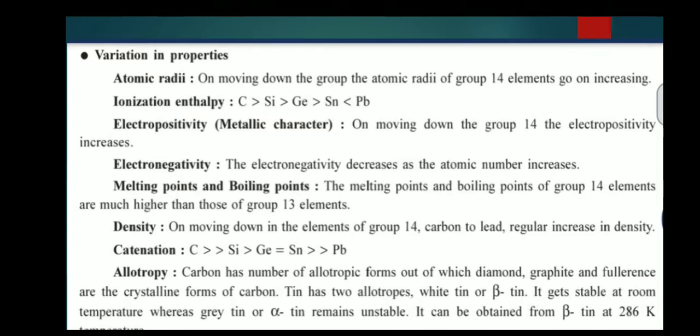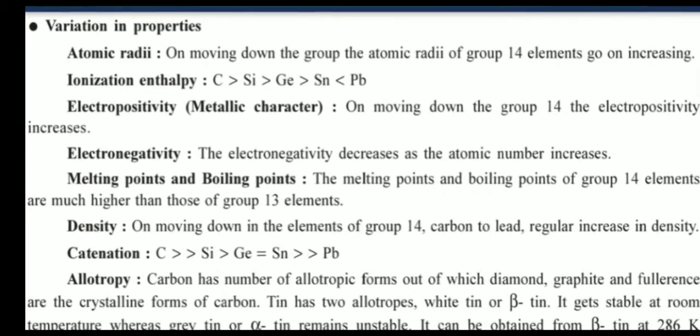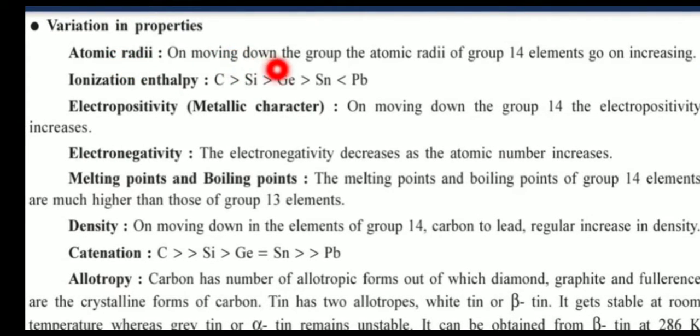Variation in properties. First one, atomic radii. On moving down the group, atomic radii of group 14 elements increase. Ionization enthalpy decreases from top to bottom: carbon, silicon, germanium, a very important one mark question. And electropositivity or metallic character: on moving down the group, electropositivity increases. And electronegativity: the electronegativity decreases as the atomic number increases.